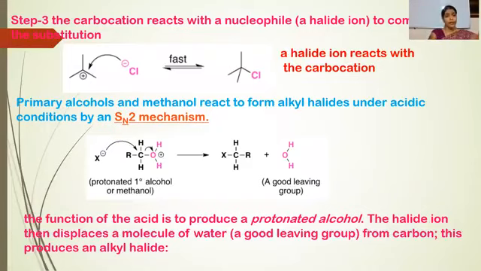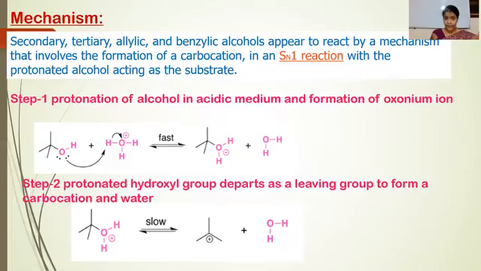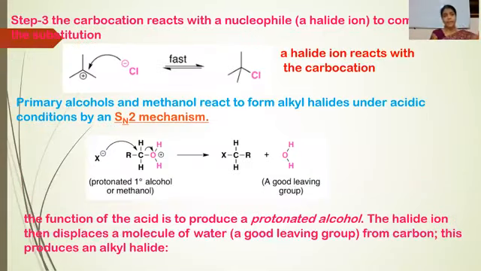Formation of carbocation is the slow step, that is the rate determining step. In the third step, another nucleophile, that is chloride or halide, can attack the electrophilic center, the carbocation, to form a substitution product. A halide ion reacts with the carbocation.